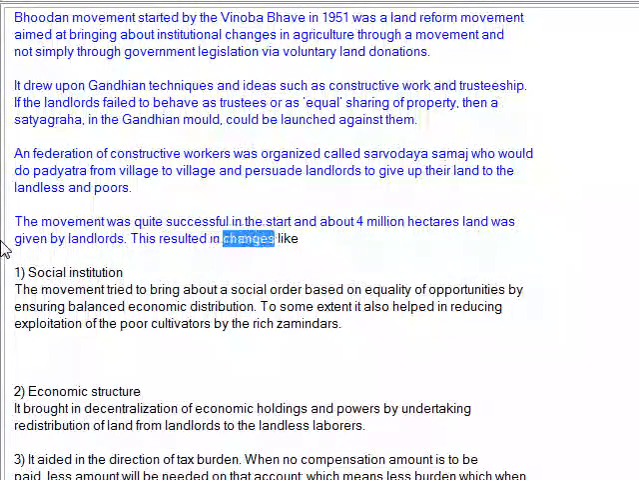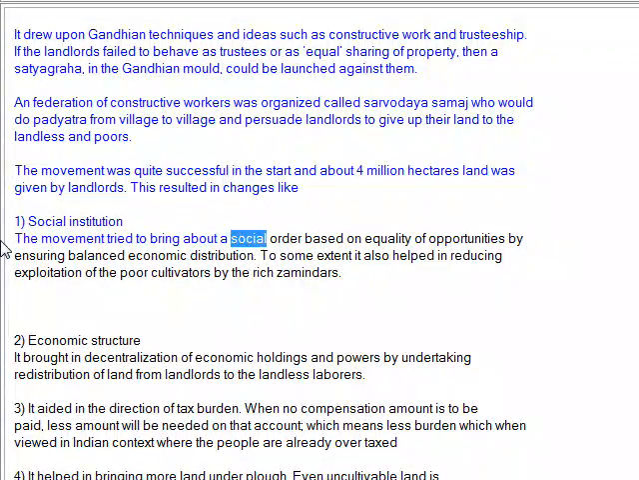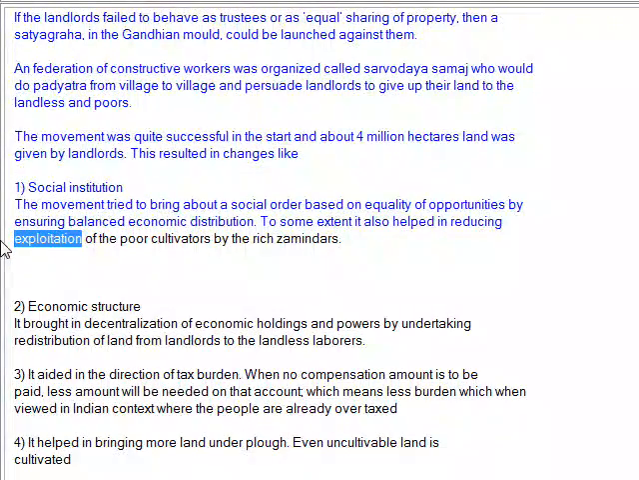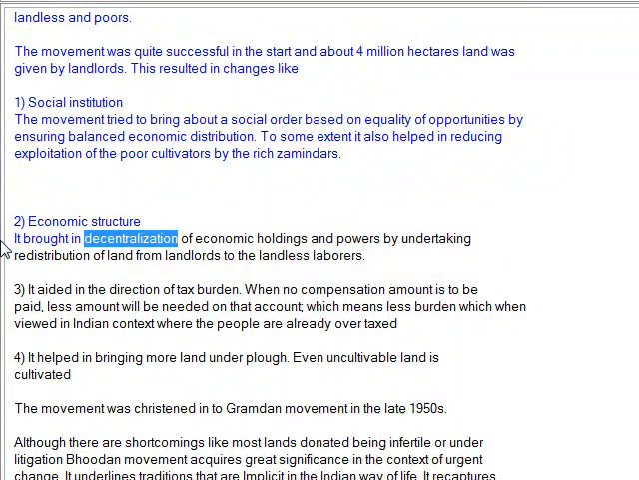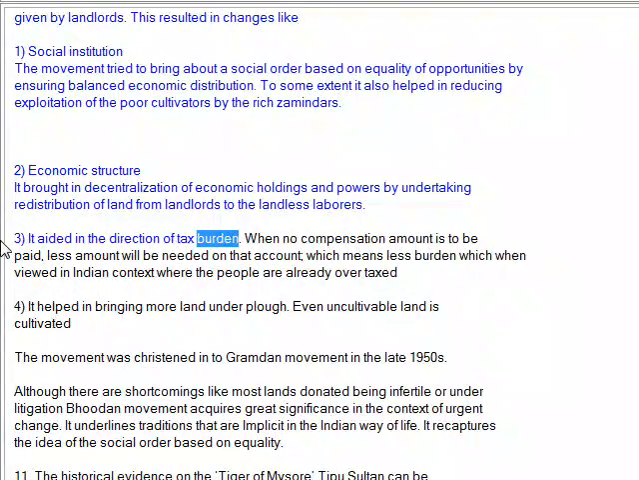1. Social structure. This resulted in changes in social institutions. The movement tried to bring about a social order based on equality of opportunities by ensuring balanced economic distribution. To some extent, it also helped in reducing exploitation of the poor cultivators by the rich zamindars. 2. Economic structure. It brought in decentralization of economic holdings and powers by undertaking redistribution of land from landlords to the landless laborers. 3. It aided in reducing the tax burden.